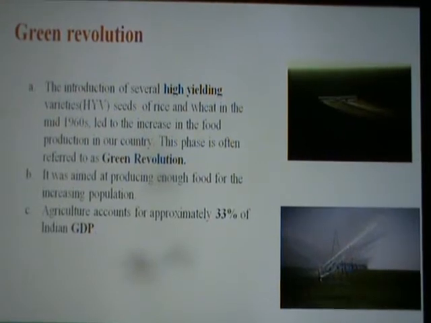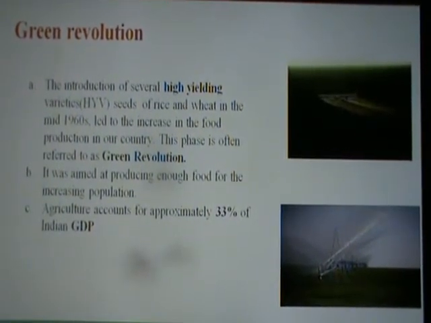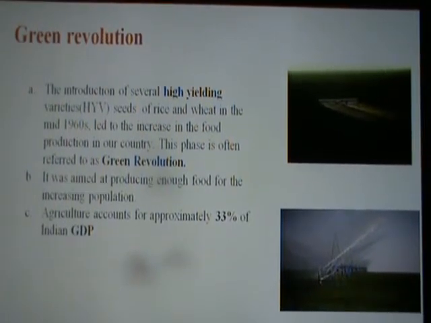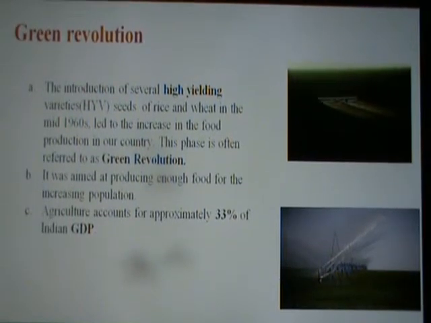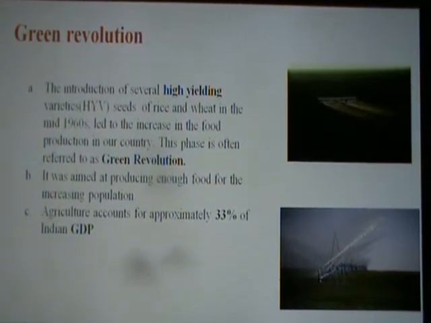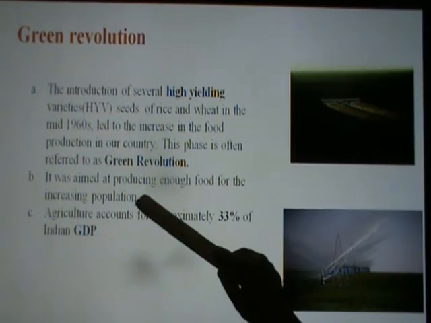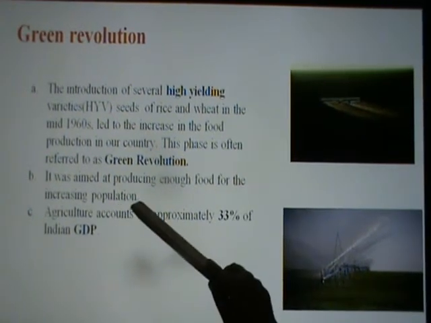He got a Nobel Prize for the production of large scale of food varieties for the ever increasing population in the world, and also he prevented the large difficulties faced by the people due to starvation. So the father of the Green Revolution in India is M.S. Swaminathan. The Green Revolution was mainly aimed at producing enough food for the increasing population.